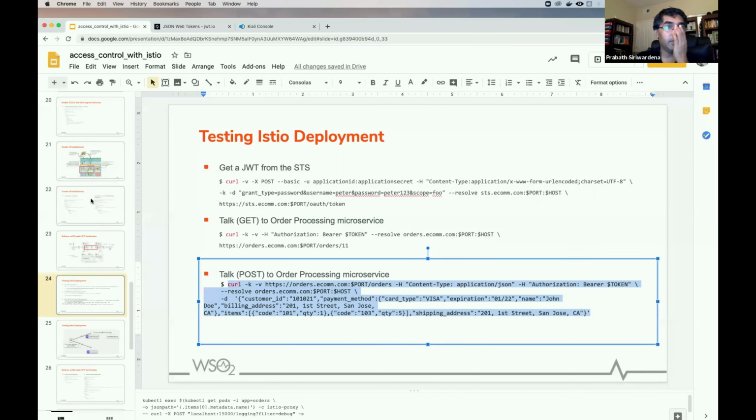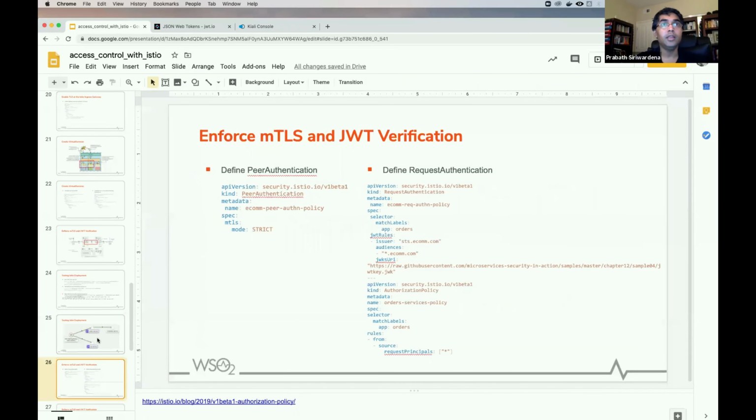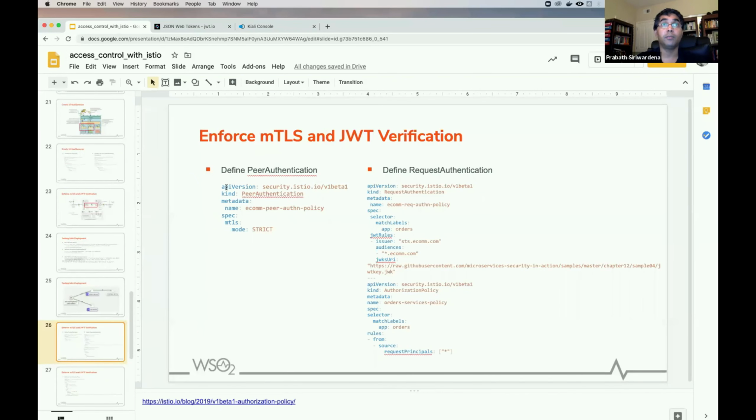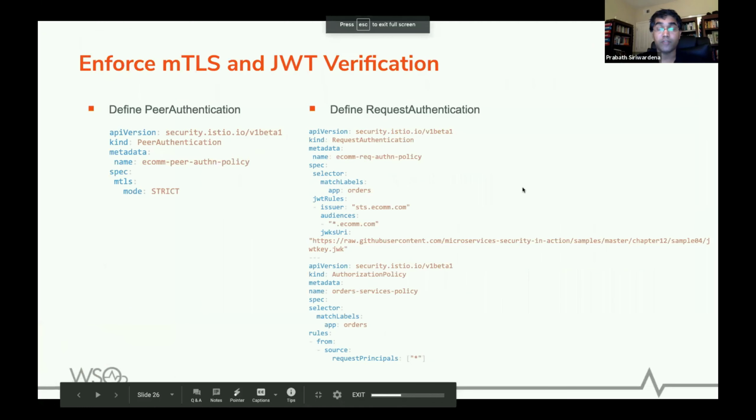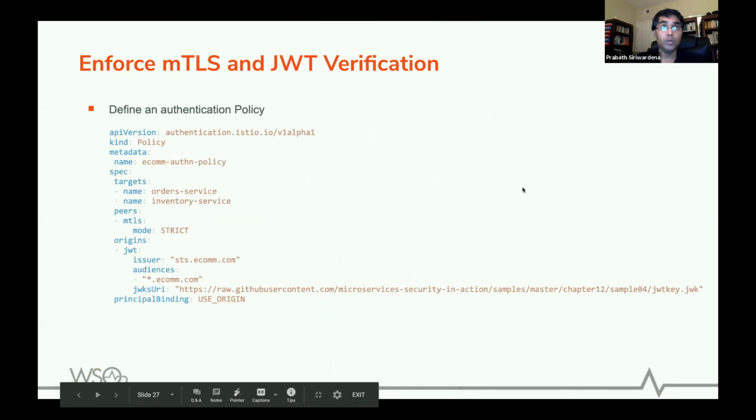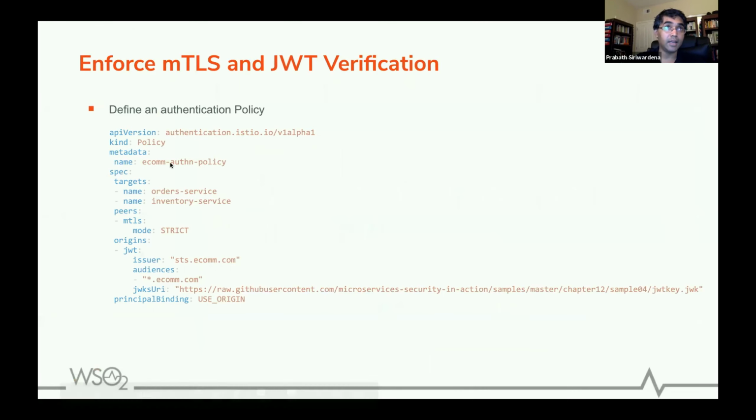Now to make MTLS strict, here you can use the peer authentication CRD. Both the peer authentication and request authentication CRDs were introduced with Istio 1.5. Before that, we used a generic policy resource, which you could use to enforce MTLS and JWT authentication both in the same policy.